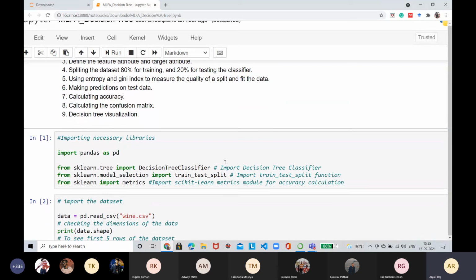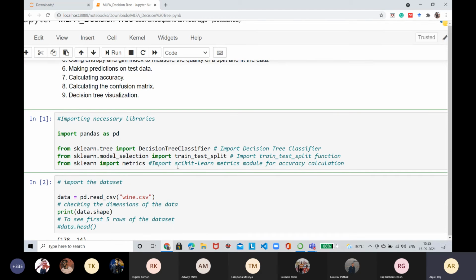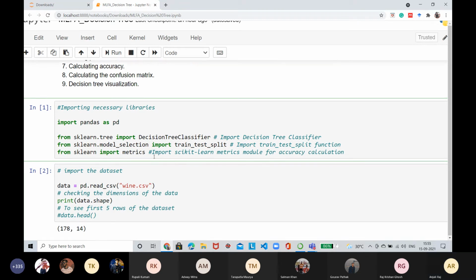For that, first we import the necessary libraries. We have used the pandas library here to read a CSV file. Then from sklearn.tree, we import the DecisionTreeClassifier. Then from model selection, we import train_test_split to split our dataset into training and testing. Then from sklearn we import metrics, which we will use to evaluate our accuracy score and the confusion matrix.